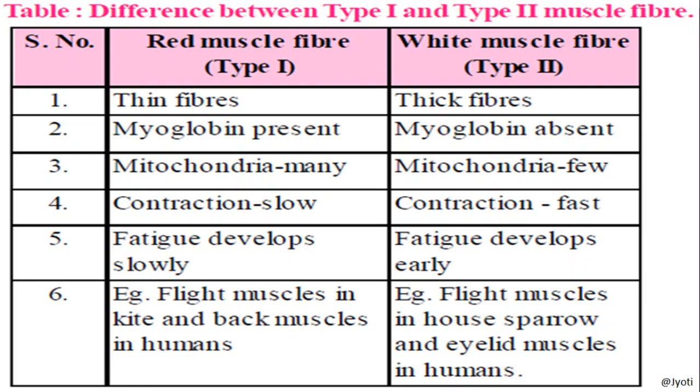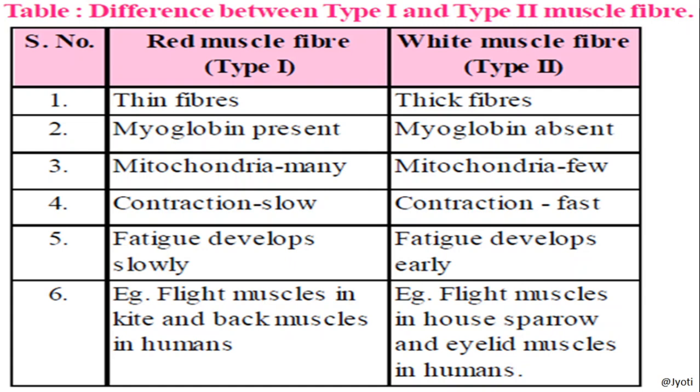Okay. Fiber here means the muscle cell. Then in a red muscle fiber, myoglobin is present, whereas in white muscle fiber, myoglobin is absent. Let me tell you what myoglobin is. Myoglobin is a protein that carries oxygen.